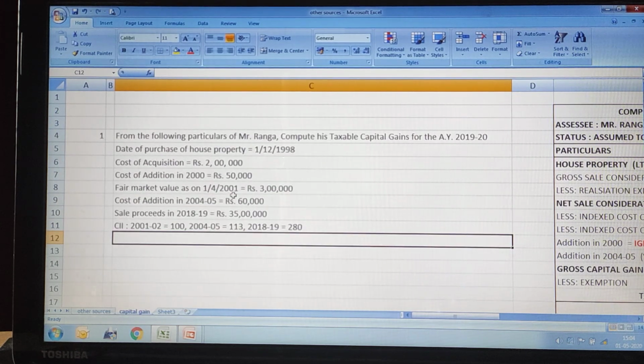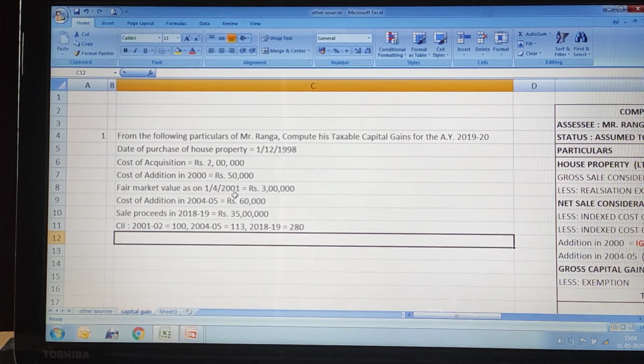Before starting, let me tell you that there are two types of capital gains: short-term capital gain and long-term capital gain. So in the problem we need to identify what information is given, whether it pertains to calculation of long-term or short-term capital gains. So without wasting much of our time, let us start the first problem.